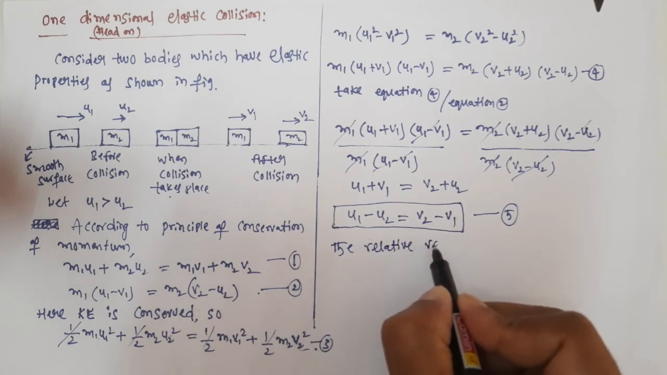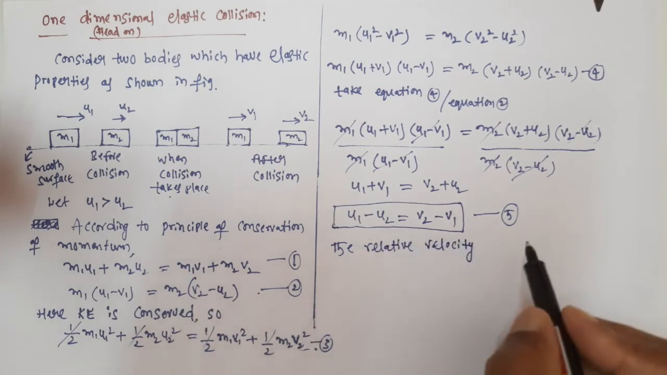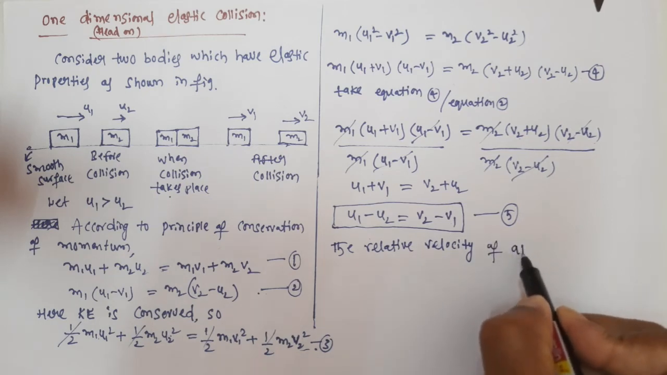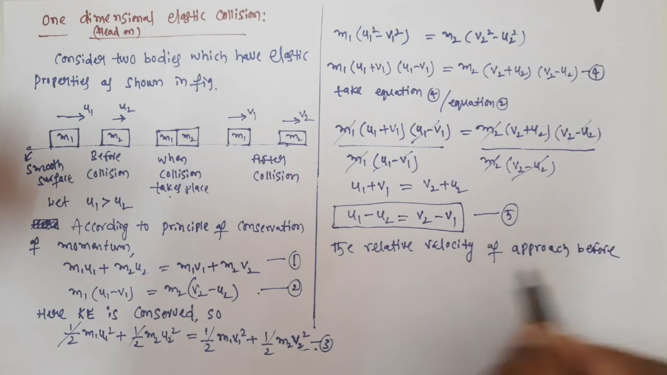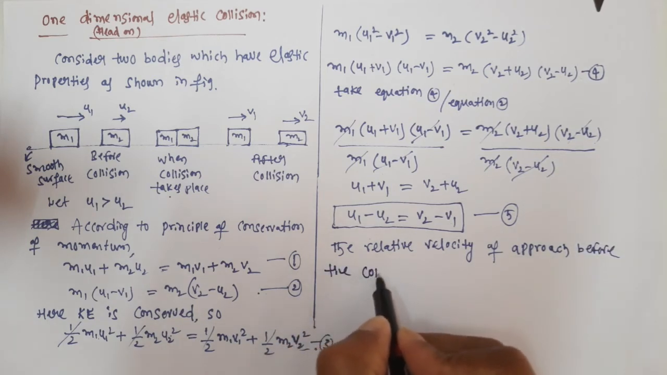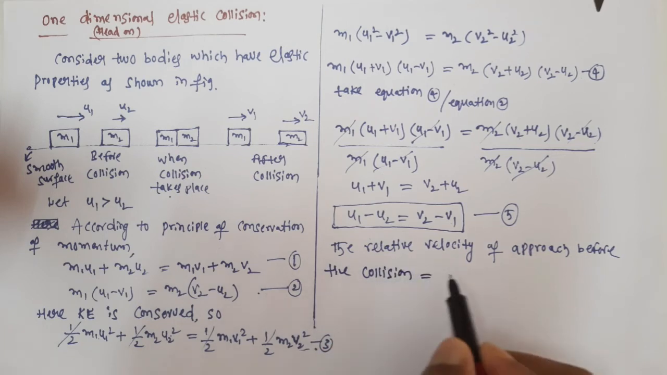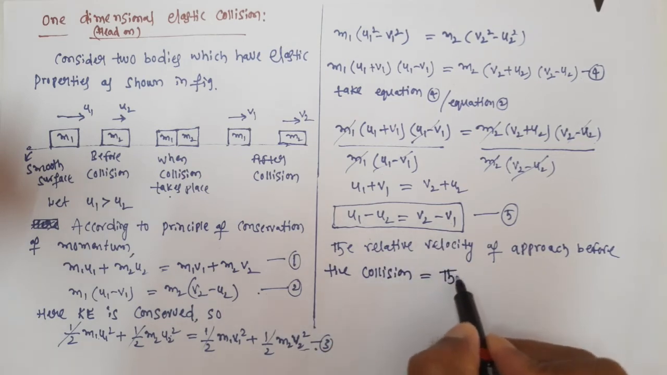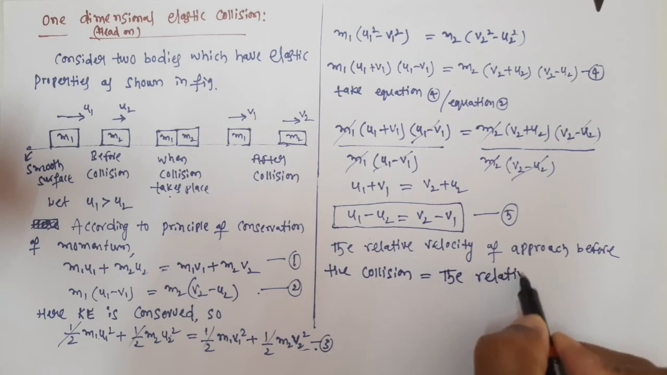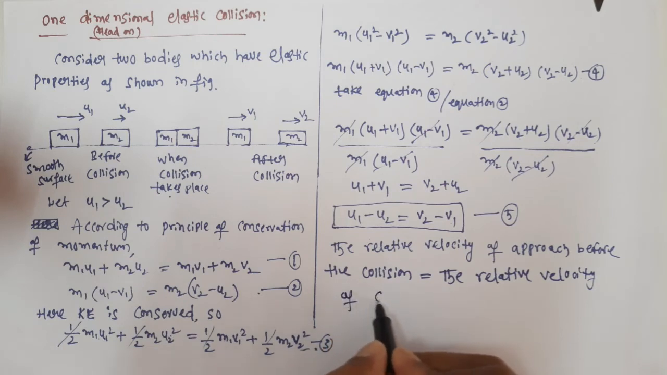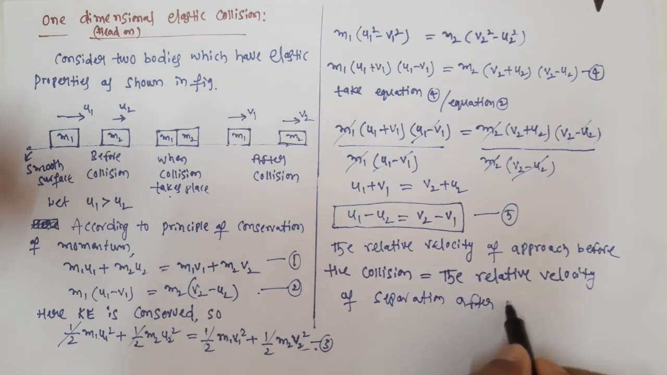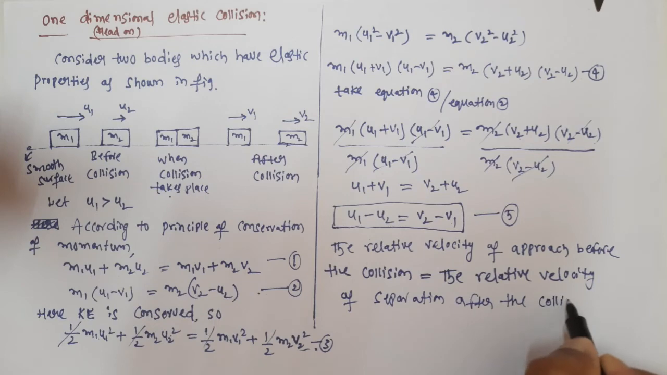The relative velocity of approach before the collision is equal to, now what is this one? The relative velocity of separation after the collision.